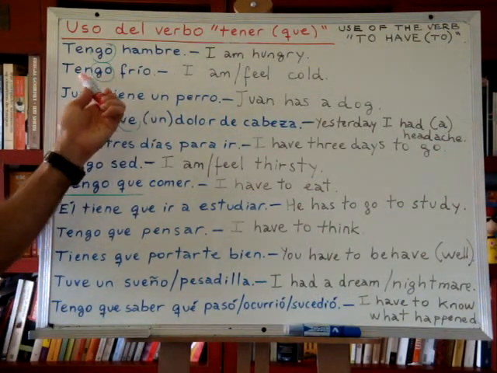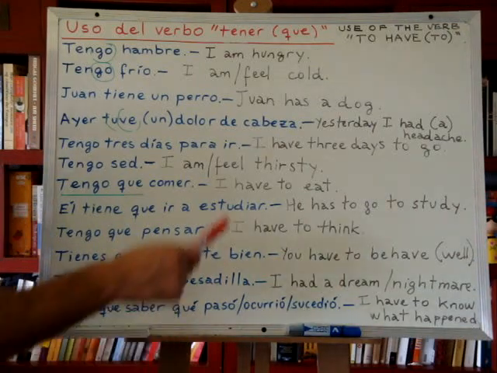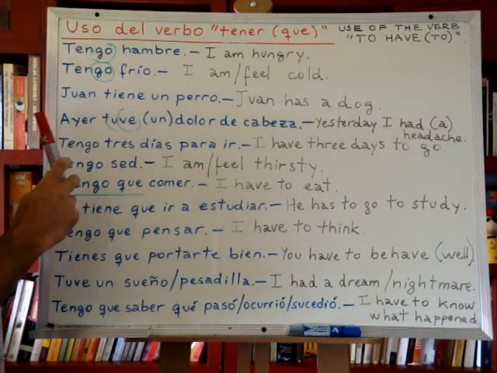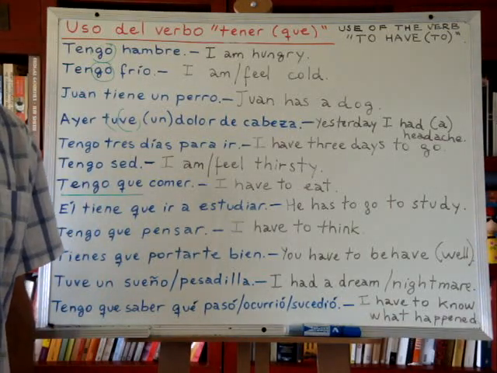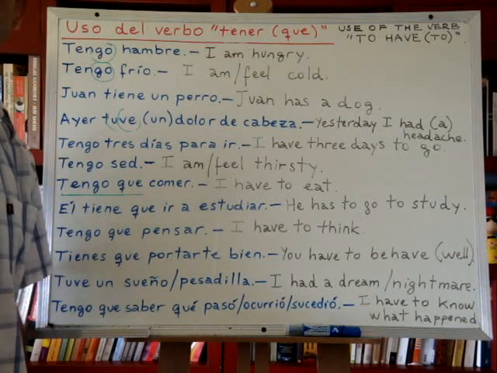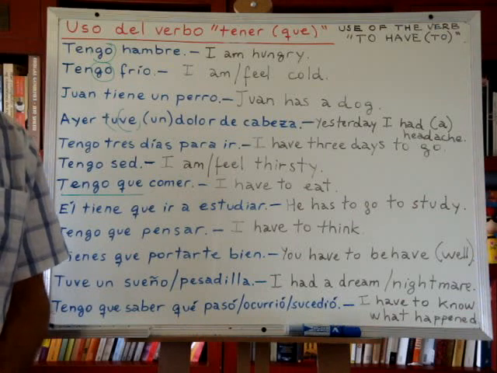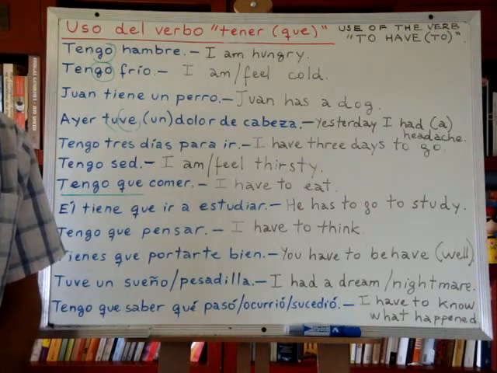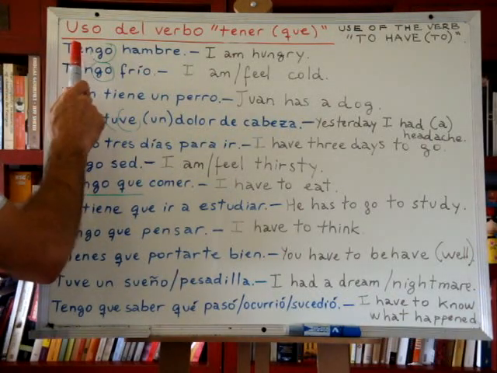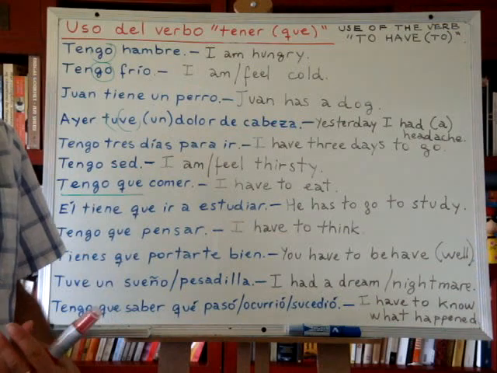So, I have hunger, right? Tengo hambre, tengo frío. And there is a way for saying in Spanish, I feel hungry. We can say, me siento hambriento, okay? It's correct, it exists. Me siento hambriento literally means I feel hungry. However, it's not frequently used actually. The normal and frequent way of speaking is tengo hambre, right? Whatever sensation it is, we have the sensation, right?